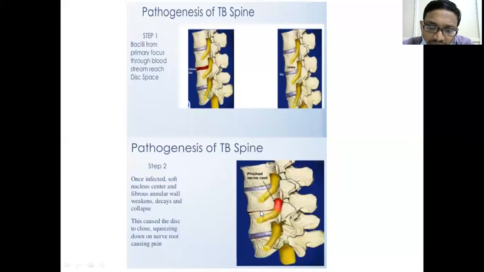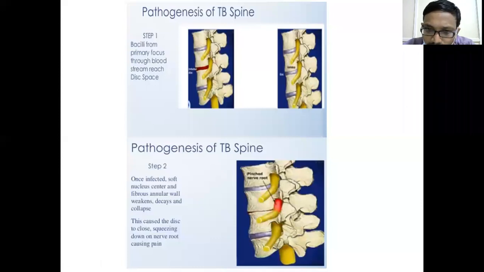The disc has nucleus pulposus in the center and the surrounding annulus fibrosus, which, since the infection is there, gets weakened, and the disc nucleus pulposus might prolapse and can cause impingement of the nerve root, resulting in pain or neurological deficits. That is one possibility. So disc space narrowing here, the disc space has been narrowed here, and the disc is absent. That means it has decayed and collapsed. Disc collapse, not a vertebral body collapse.